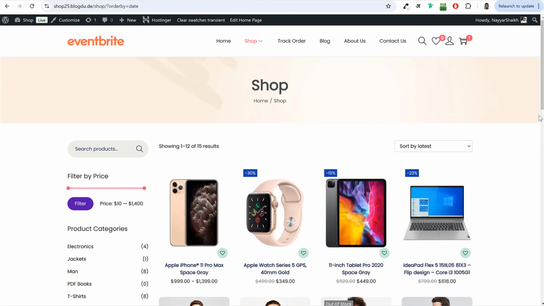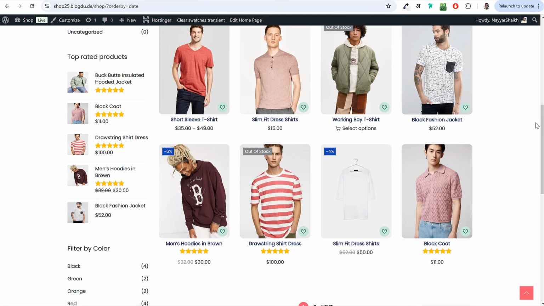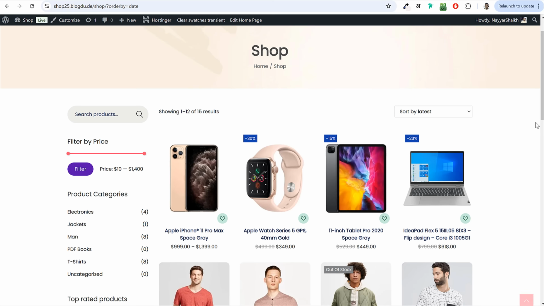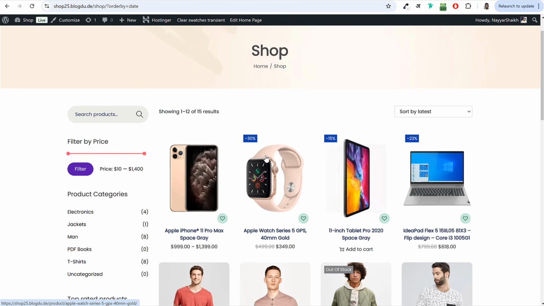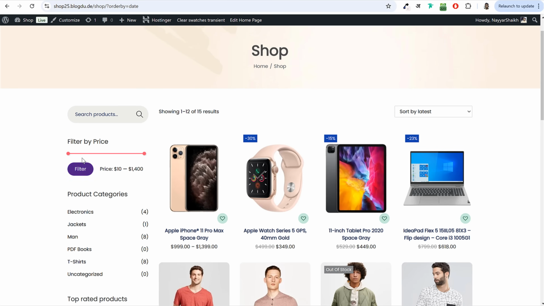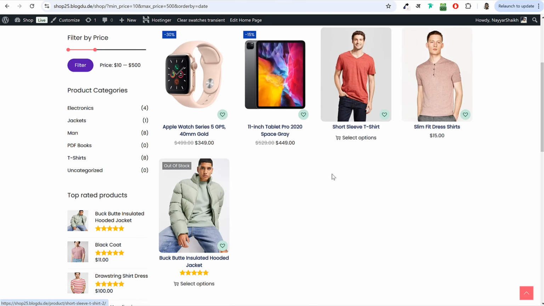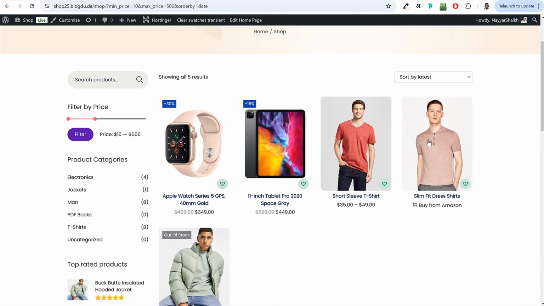We also have the shop page over here, which is a very important page. If somebody wants to see all products in one place, they can go to this page. And if they want to filter a product based on price, maybe my budget is only $500, I'll change the filter to 500 and click on filter. Now it will show only those products which are under $500.